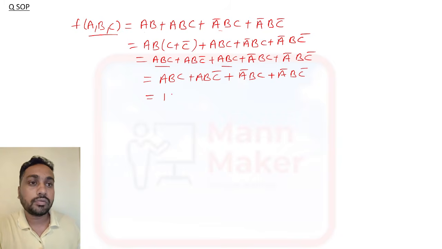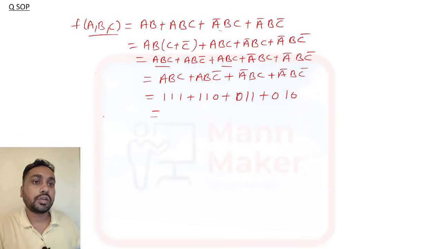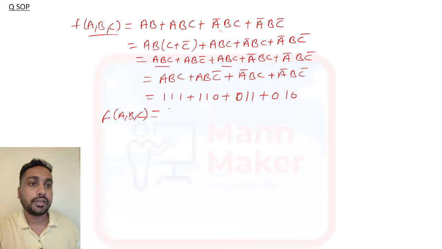So it will be 111 + 110 + 011 + 010. Now you can write F(A, B, C) as the summation of min terms. In SOP it will be min term, and in POS it will be max term.